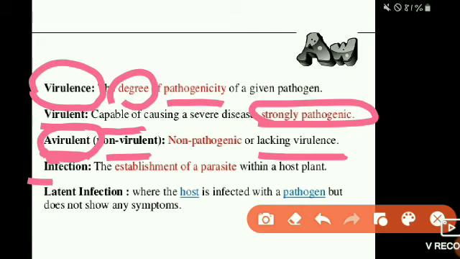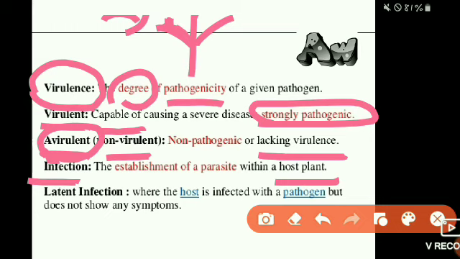The next term is infection: the establishment of a parasite within the host plant. When any spores come and land on a leaf or any other plant part, they will infect and establish, show symptoms and cause disease in the whole plant. That kind of term is called infection.